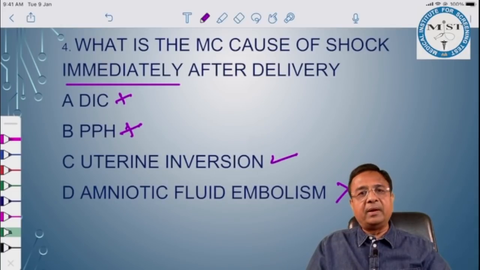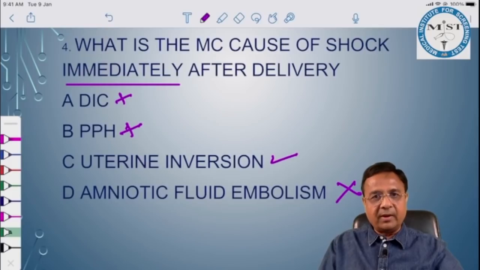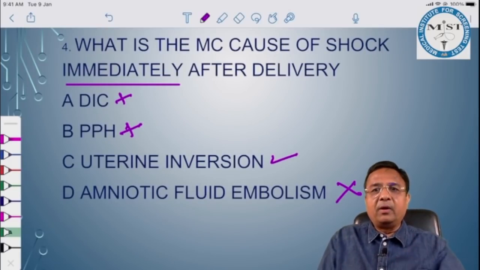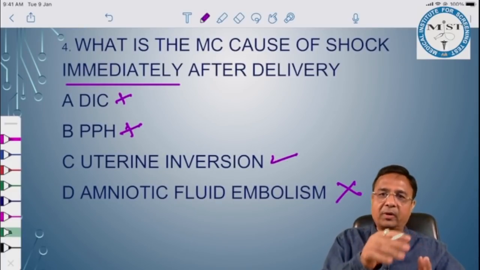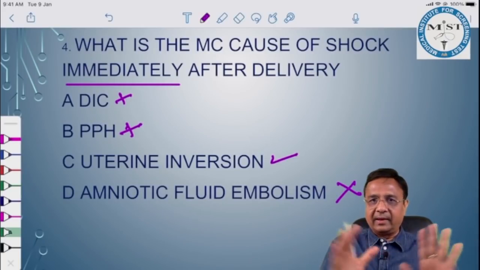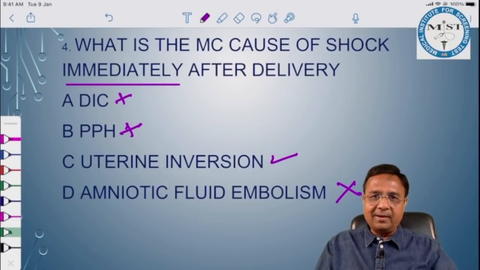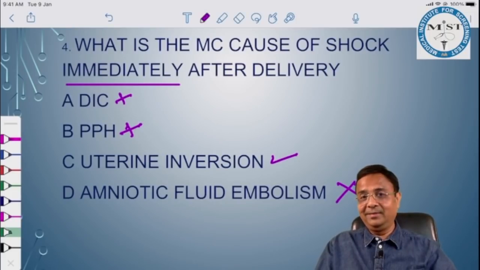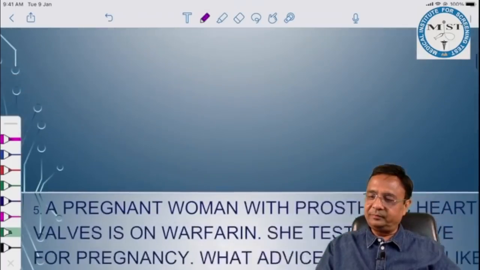Amniotic fluid embolism can't be the answer because nothing like breathlessness is given, nothing like unexplained is given, because in this she won't complain of any pain. She'll just end up in shock because of pulmonary embolism due to amniotic fluid embolism. Nothing like that is given. Simple chocolate question. Most common cause of shock immediately after delivery. This question was specifically asked in mock 2 test in our test series. So uterine inversion is the best answer.